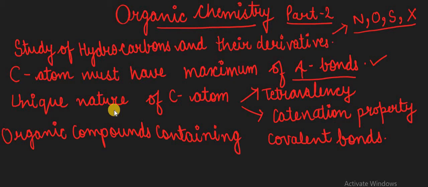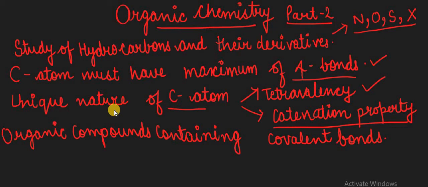Second, the unique nature of the carbon atom, by this unique behavior it will show you the tetravalency, and secondly it will show you the catenation property. What do you understand by the catenation property? It means the self-linking capability of the carbon atom. That means the self-binding property, that the carbon atom combines with itself again and again. That property of the carbon atom is its unique nature, that's its catenation property.